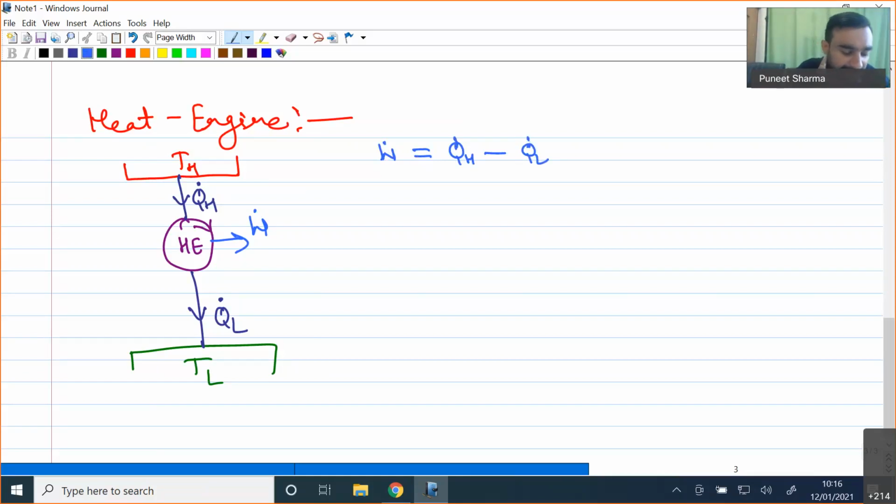Now let us consider that our heat engine is an irreversible heat engine. If our heat engine is an irreversible heat engine, in that case what will be happening?